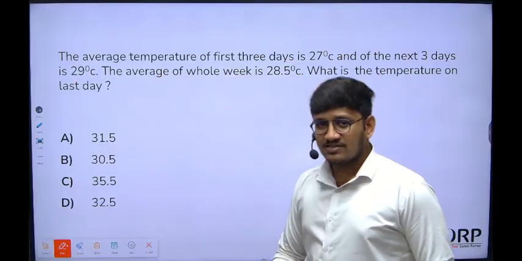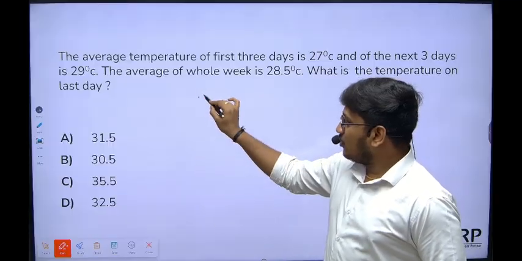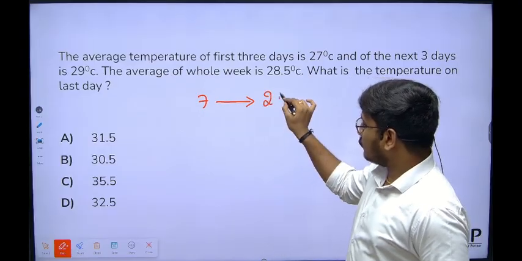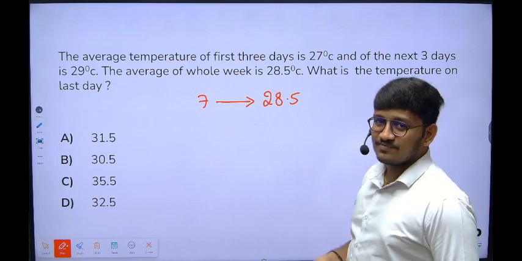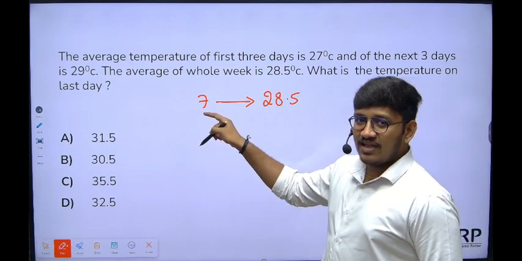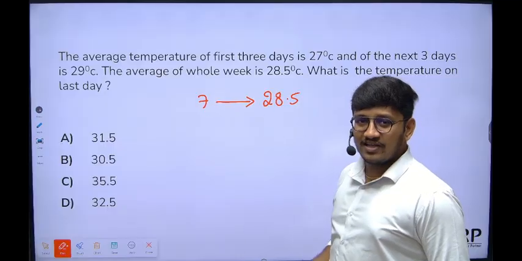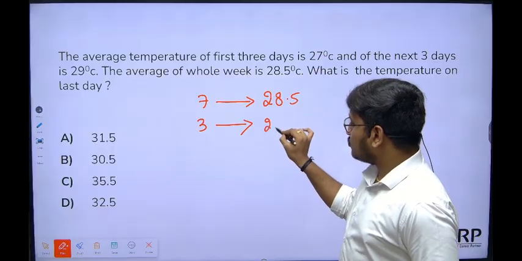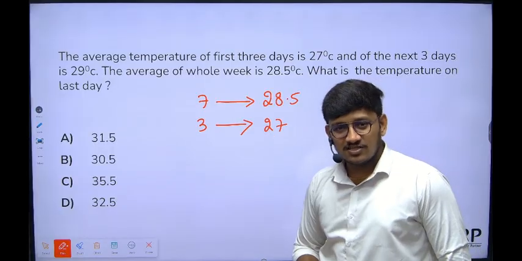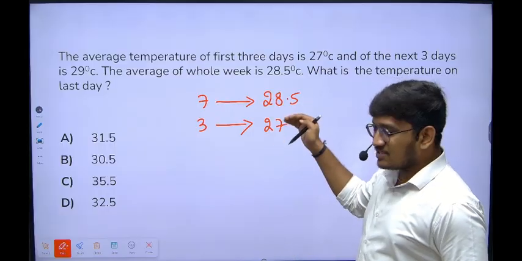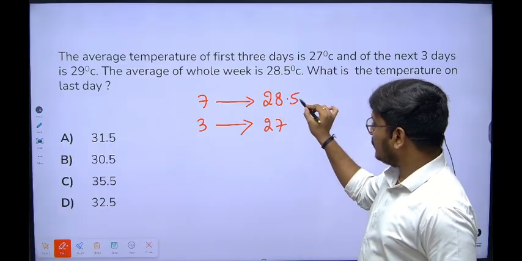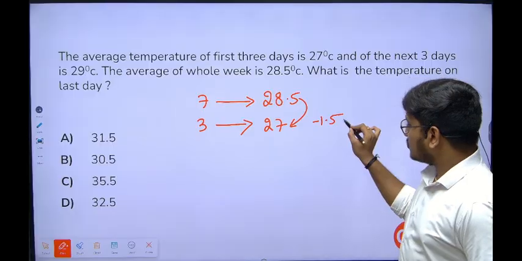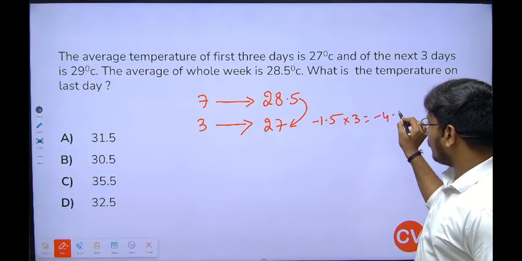Now my point is, rather than doing it that way, let's try to understand. Whole week temperature means 7 days. The 7 days temperature is 28.5, so every day of the week should be considered as 28.5. The first 3 days the temperature is 27. How much less is it from 28.5 for all 3 days? Multiplying by 3, it gives you minus 4.5.